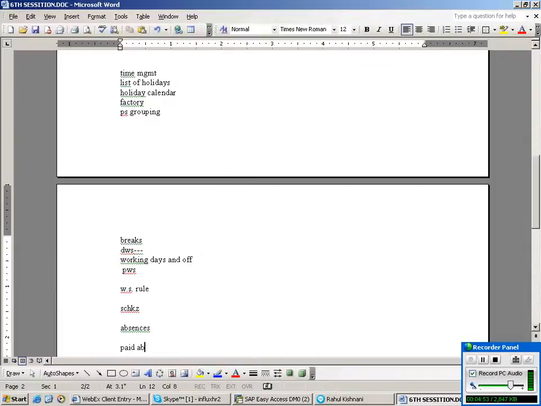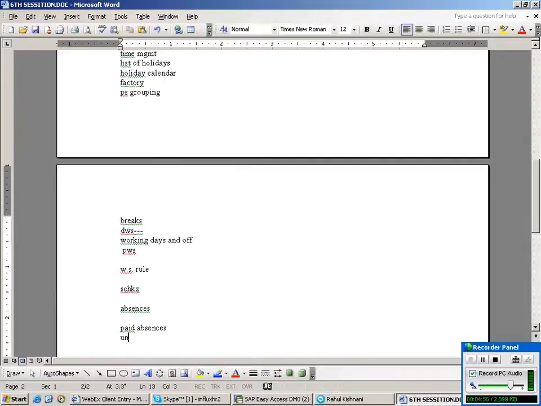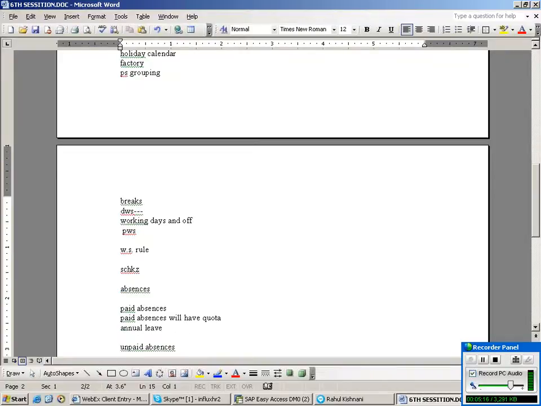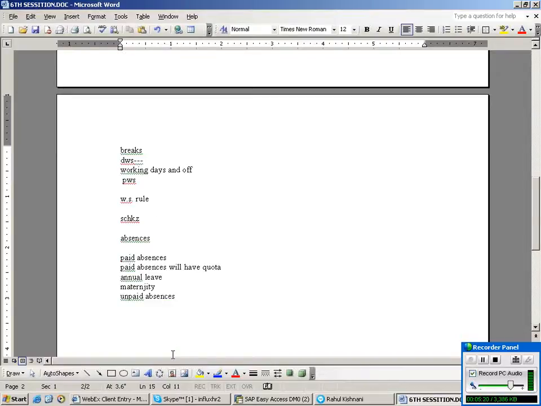After that we have created absences. Absences are of two types, paid absences and unpaid absences. Okay, paid absences will have a quota that we have discussed, like annual leave, maternity, if anything is there. Now today we want to create unpaid absences.